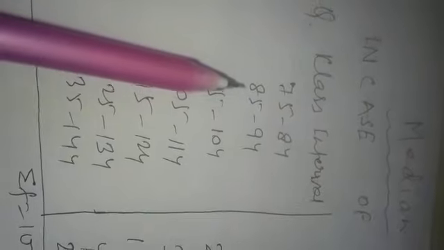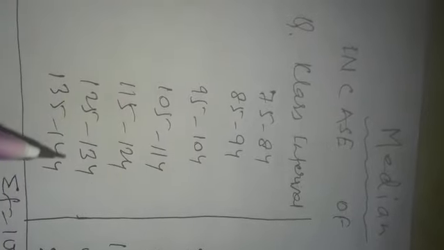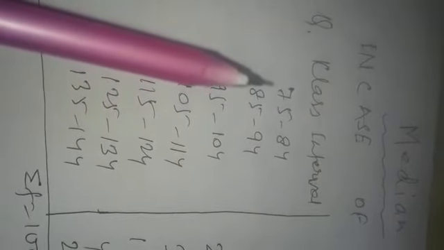Now to convert it into exclusive form of data, we will add 0.5 to the upper limit of all the class intervals and subtract 0.5 from the lower limit of all the class intervals. If we do so, we see that the inclusive series of data is converted into exclusive form, which you will see over here.